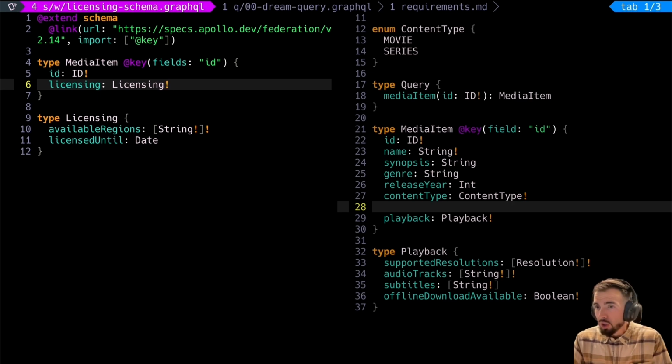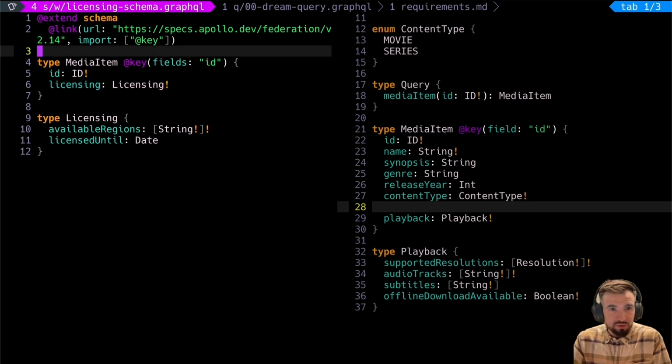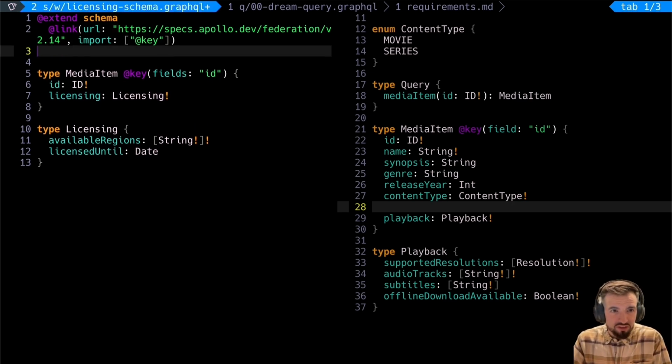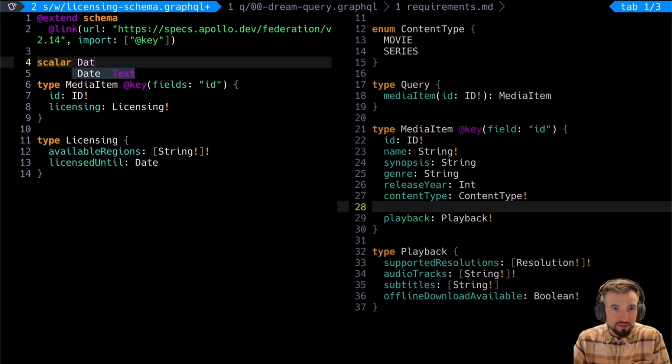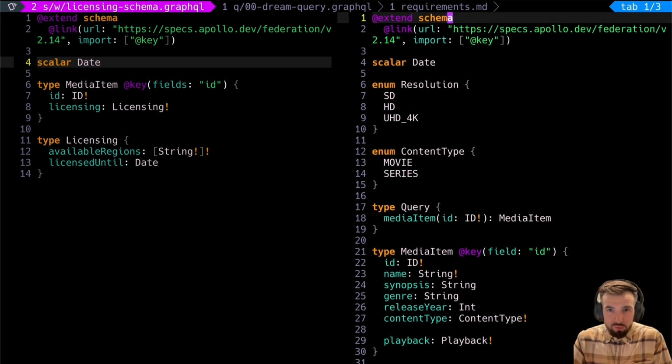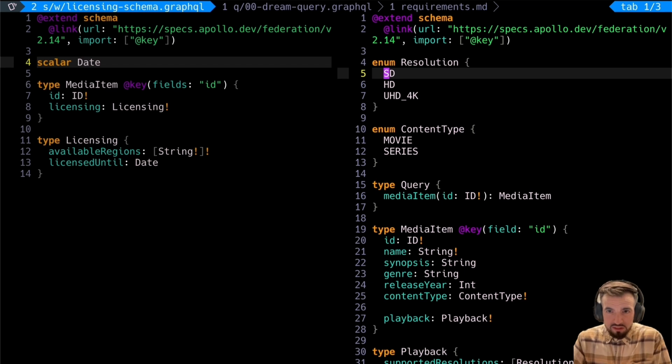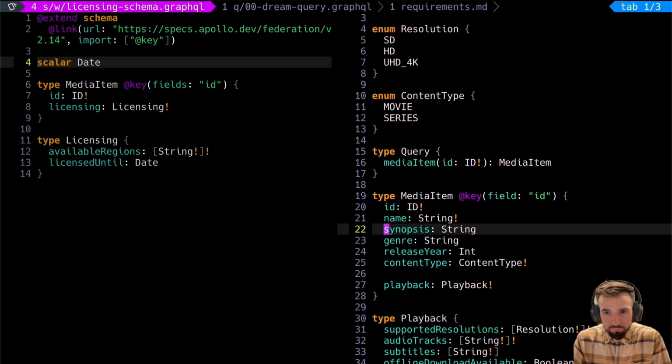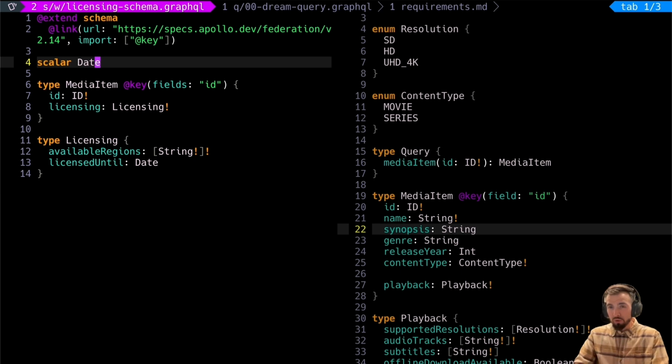So anyhow, this is our first stab, and I just realized we refer to date here, so we do need to declare that scalar date. And we can actually remove it here because it's no longer being referred to in this subgraph. Okay, so we have successfully changed our monograph now into a supergraph. So this is what it looks like when you are doing schema design over multiple graphs that are all contributing to the same object. We call that an entity, and it's sort of the foundational concept of how to do federation.